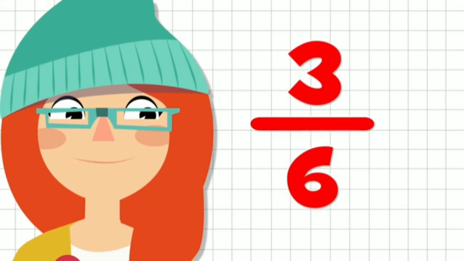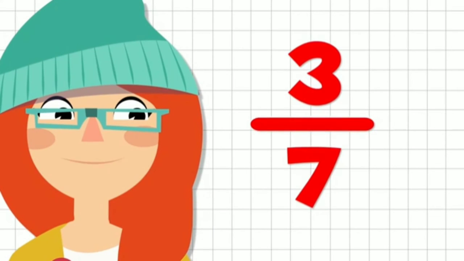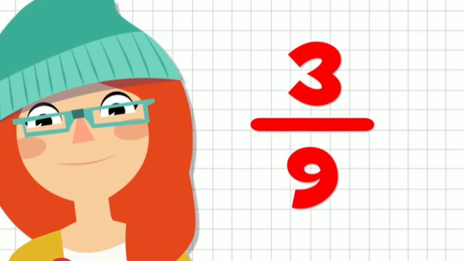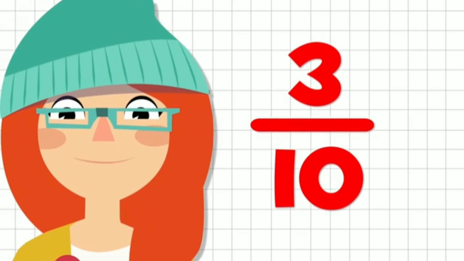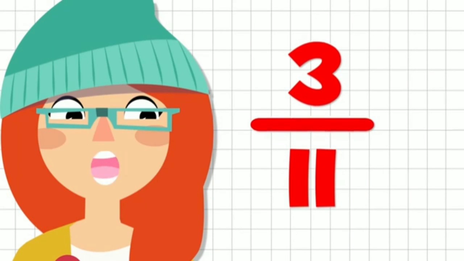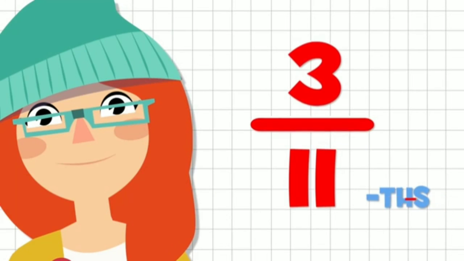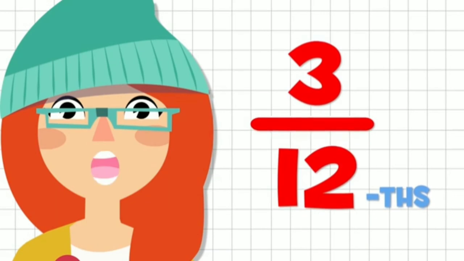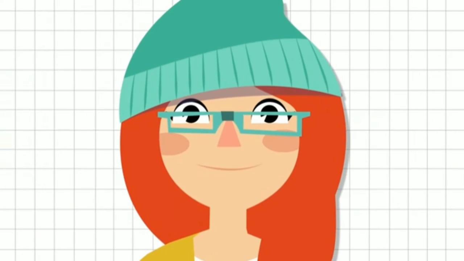This is the way to read. If the denominator is 5 or 6, it is 3/6. Now it is 3/7, 3/8, 3/9, 3/10, 3/11. So whatever number is in the denominator, we have to add the TH ending to it. So now it is 3/11. If it is 12, it is 3/12.